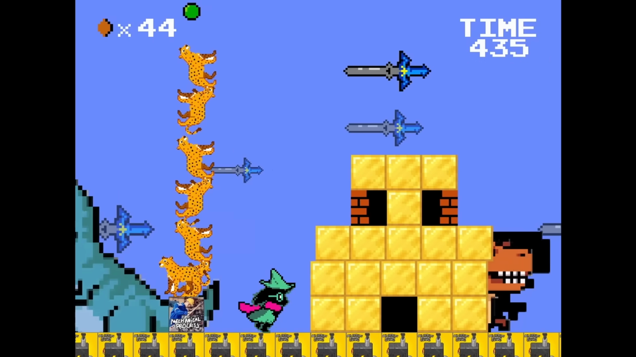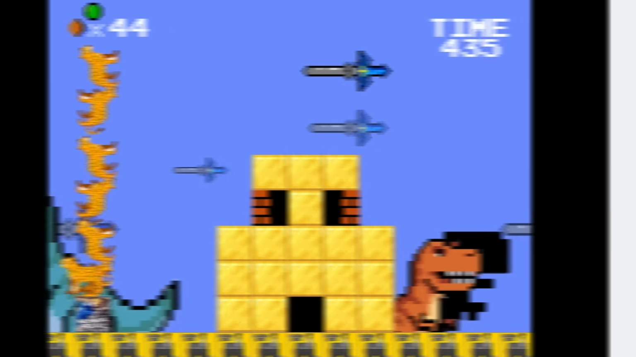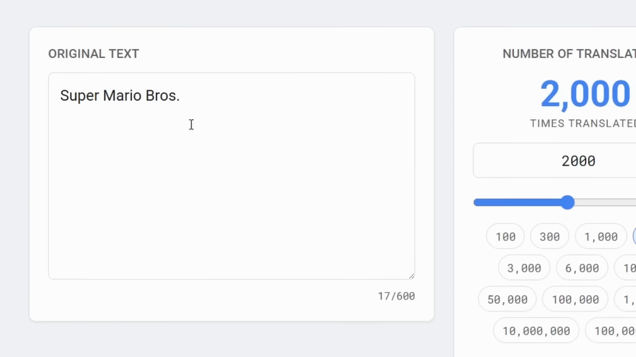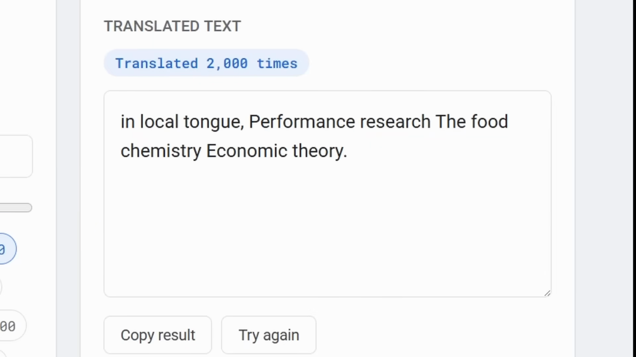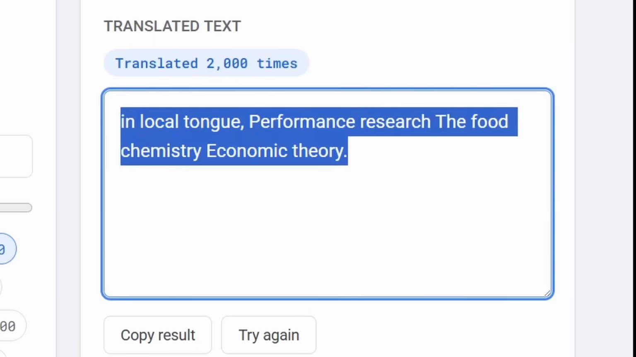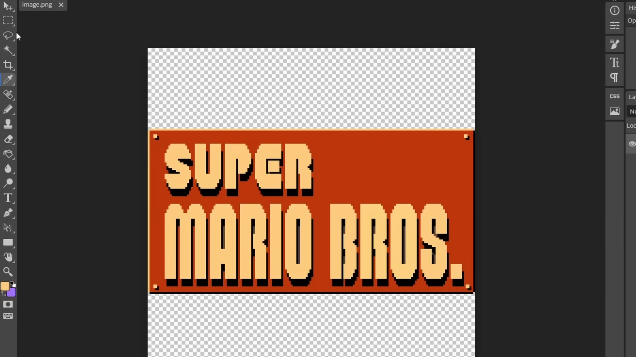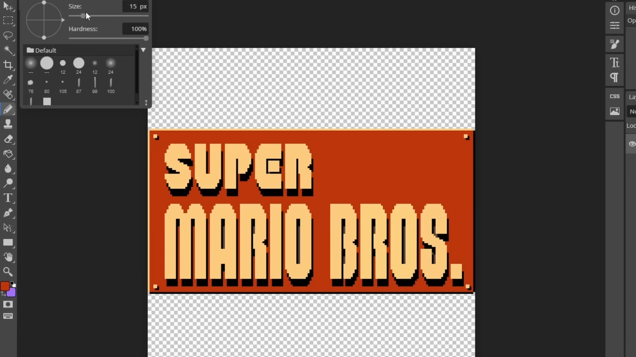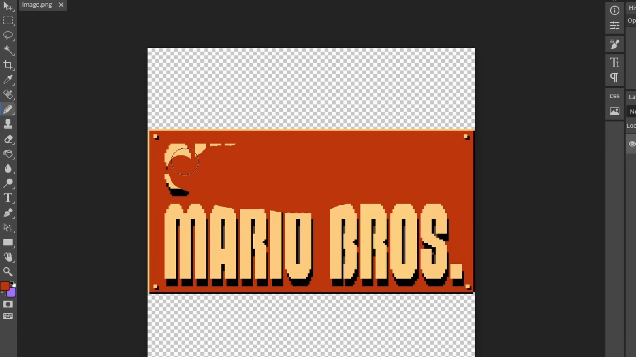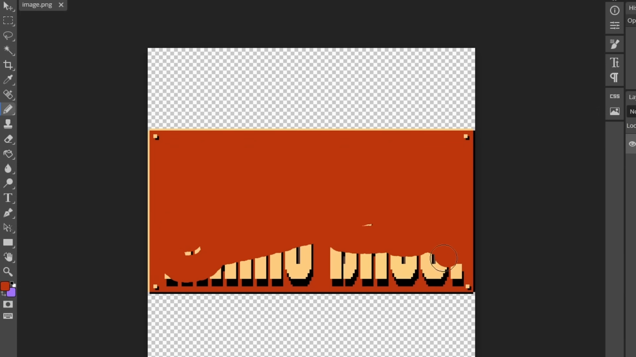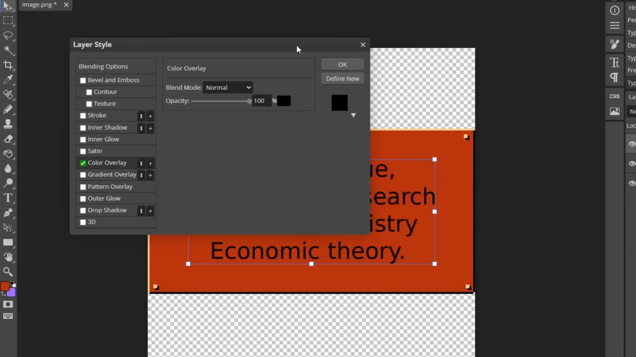One last Google translation we gotta do to finish this game. So let's do it. Let's finish off by Google translating Super Mario Bros. in local tongue, performance research, the food chemistry, economic theory. Oh my. It's perfect. It is actually perfect. Okay, I'm gonna save the color of the title, but what I'm really gonna do is remove the title because in case you guys haven't noticed, we're not gonna need this anymore. This is the title of the game we've been working on all video.